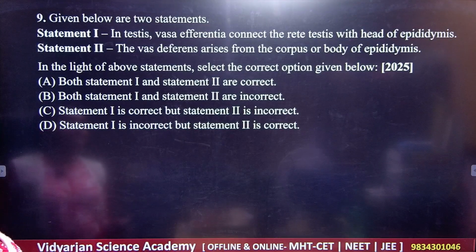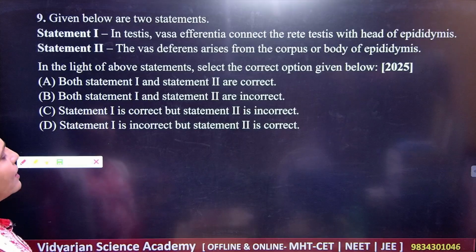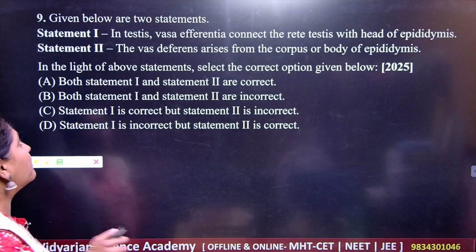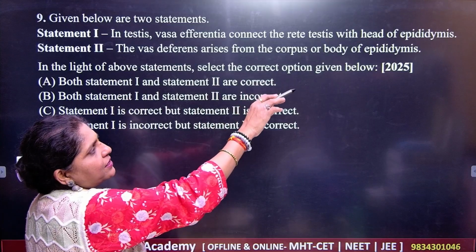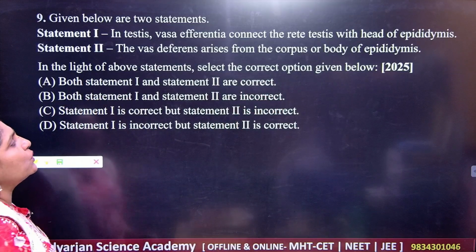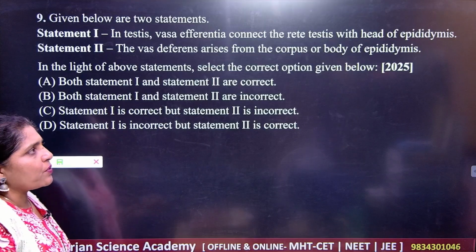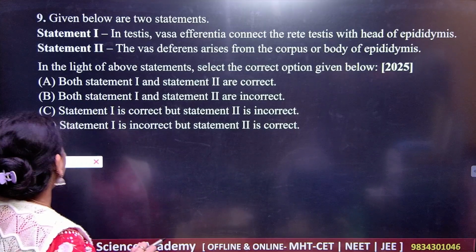Now, next, given below are the two statements. Statement number 1: in testes, vasa efferentia connect the rete testes and head of the epididymis. Statement number 2: the vas deferens arises from the corpus or body of the epididymis. So what do you think here?